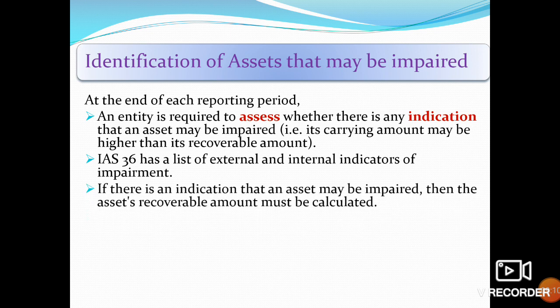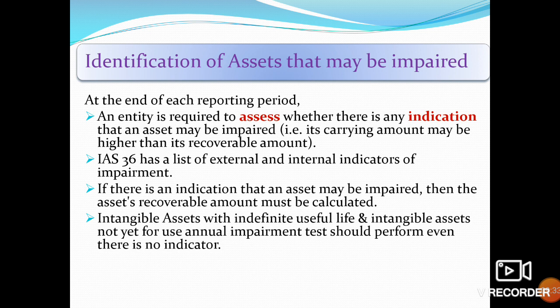If there is an indication that an asset may be impaired, then the asset's recoverable amount must be calculated. If we think that it should be impaired, if there is an indicator to impair, then we should have a proper method to calculate the recoverable amount of assets.